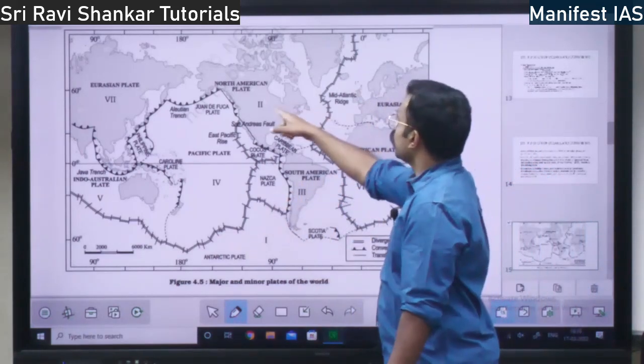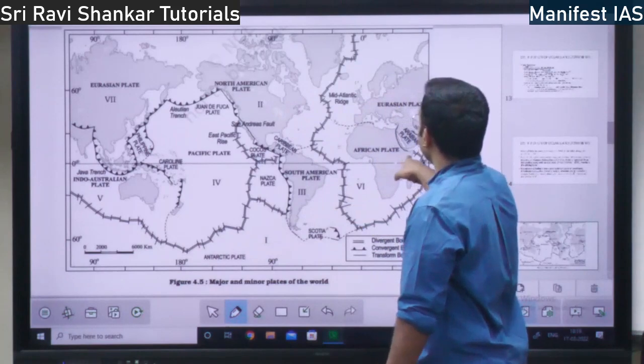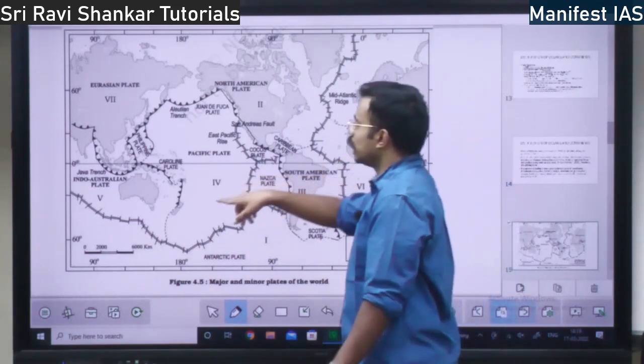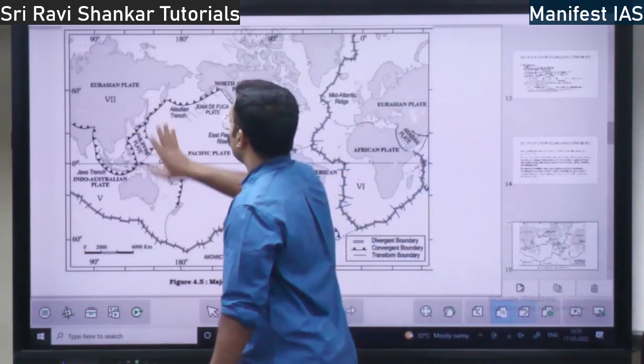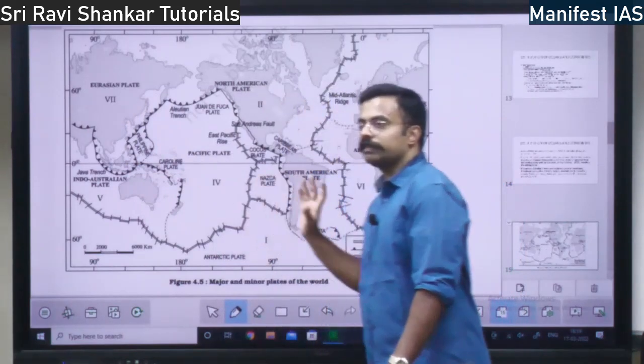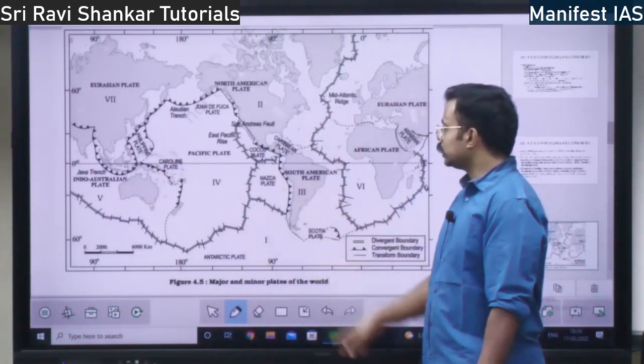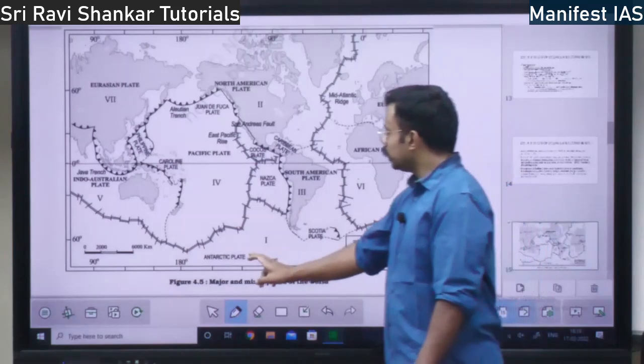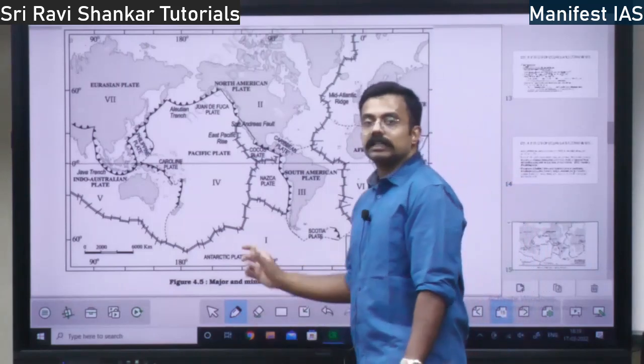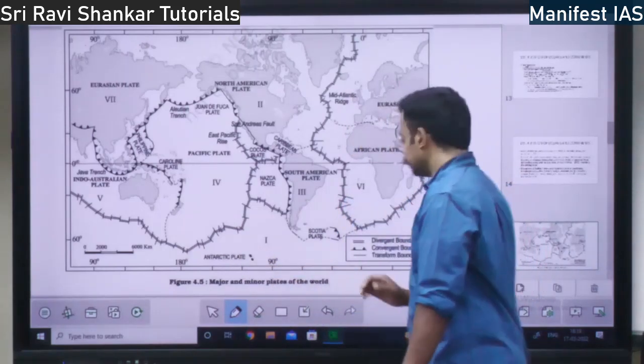These are bigger plates: North American plate, South American, African, Eurasian, Indo-Australian plate. All these are bigger plates. Pacific plate is also a bigger plate. All other things are smaller plates. See, here you have Antarctic plate. That is also a bigger plate. Right?